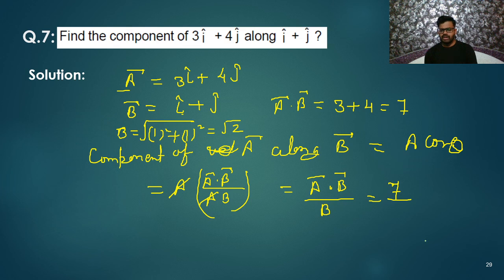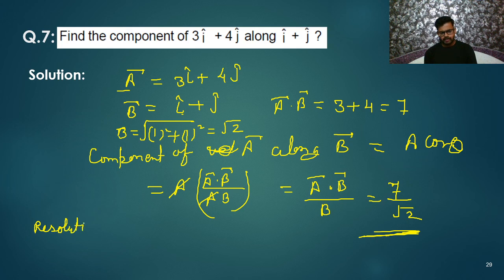So final answer, we are getting 7 by root 2. Okay. 7 by root 2. This is the component of A along vector B. That's all. This is the simple answer. If someone asks you resolution of A along B, I will write like this.